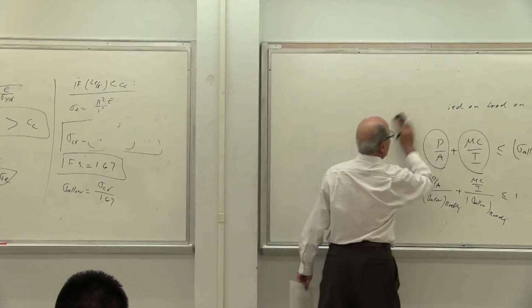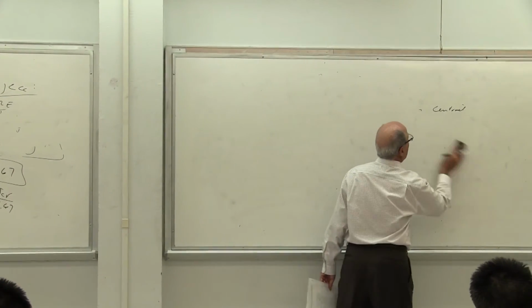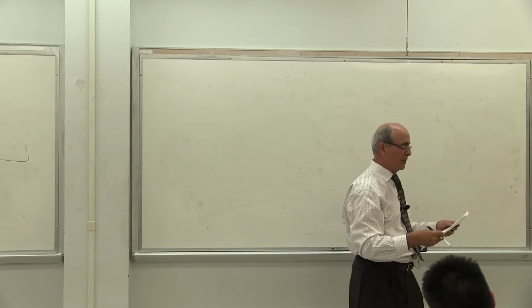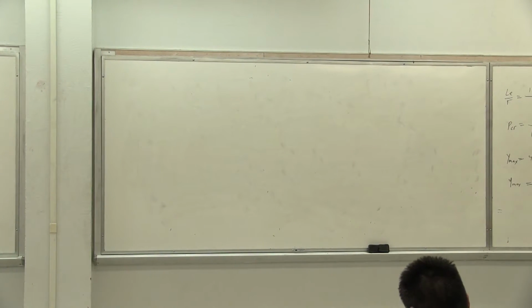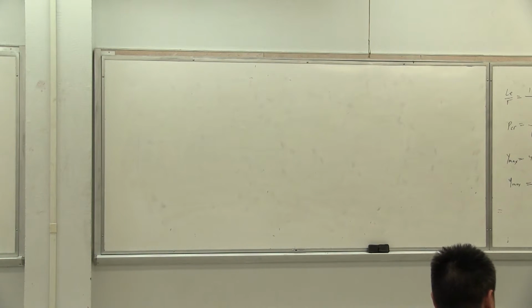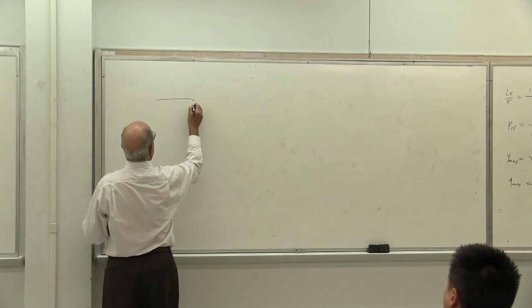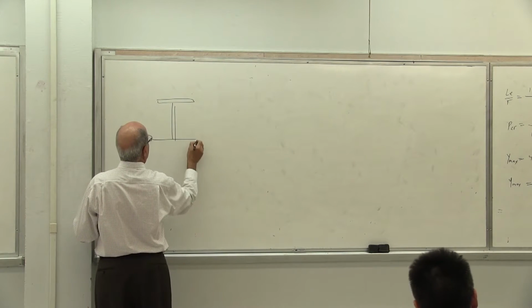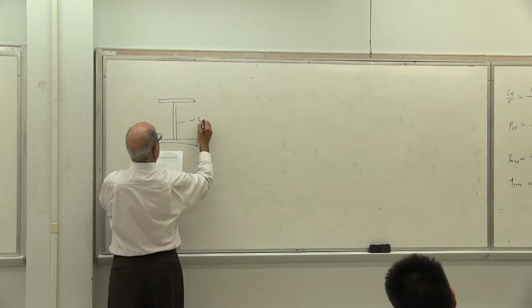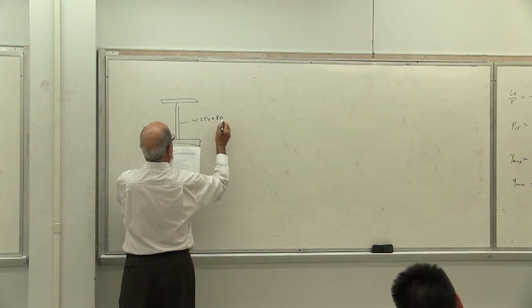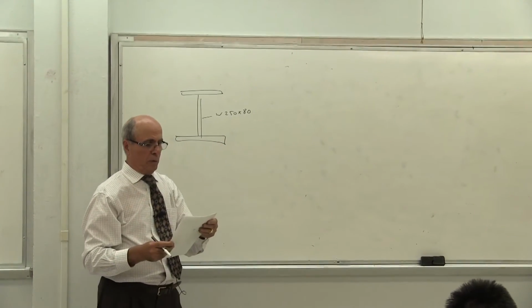Let's go to problem number 3 on the handout that I gave you, which is actually from your book. If you look at it, that's the same problem as 10.66. Actually, you see that? This is the same problem as 10.66 in your book. So this is the example. So please write it down. This is a W250x80. Yeah, this is the one I did.